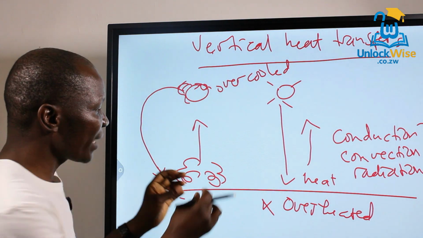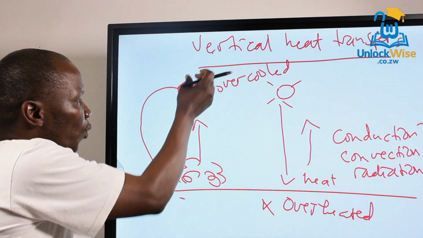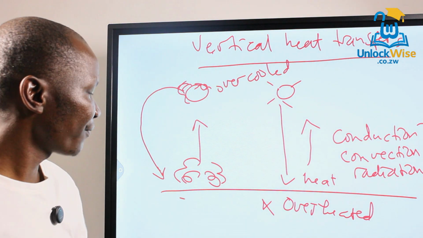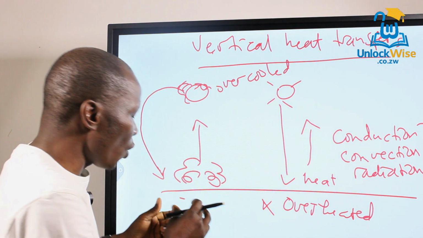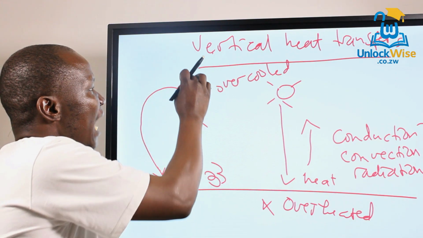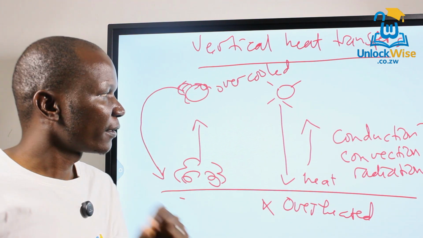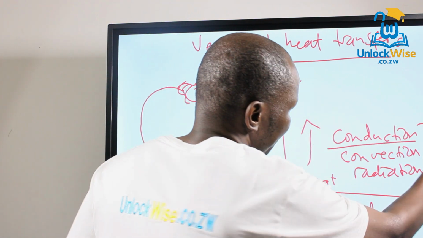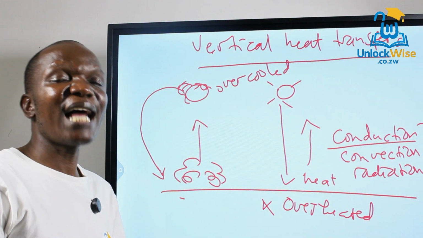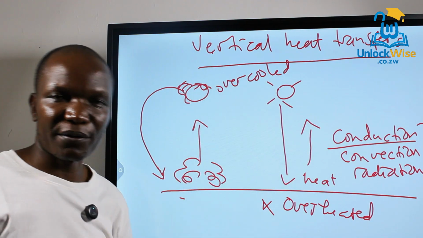The warm air. So here we have a pass of air that is warm, rising to warm the upper atmosphere, and a cooler air mass descending to replace the warm air. So we are going to have a balance of heat, whereby the lower atmosphere is not being overheated, neither is the upper atmosphere being overcooled. That is vertical heat transfer. Also, there's conduction, whereby heat is transferred through particles like dust and other gaseous particles from the lower atmosphere to the upper atmosphere.